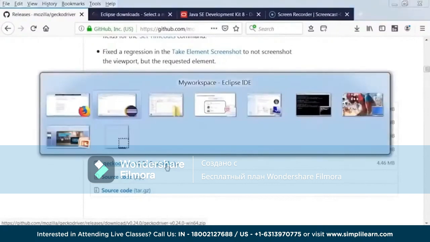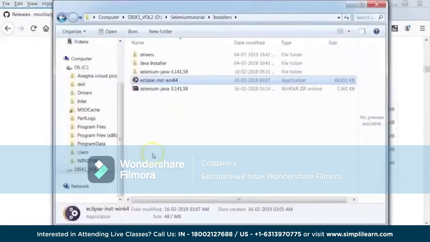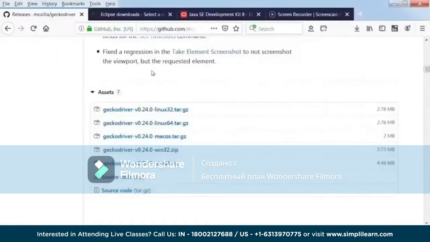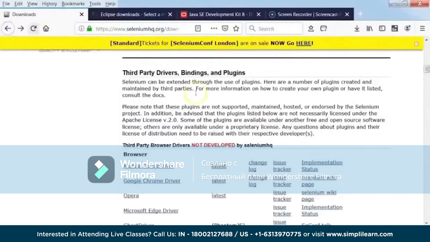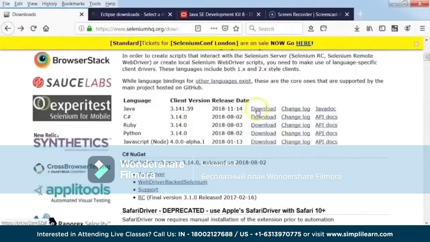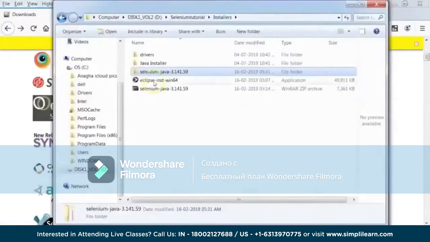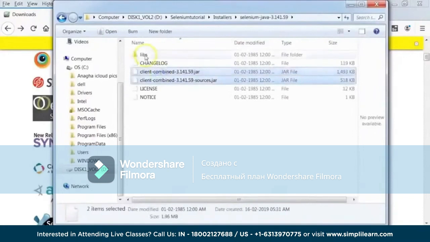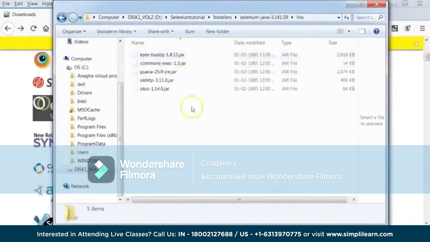So let me show you the folder where I have already downloaded all this. If you see here, Selenium Java 3.141.59. This is nothing but our client library, which we saw here. Let's go back to the main page. That is this. Once I download this, it is a zip file. After I unzip the file, this is the folder structure I see. Let's see what is there in this folder structure. There are two jar files here, and then in the libs, there are multiple jar files. We will need all of these to work with Selenium.